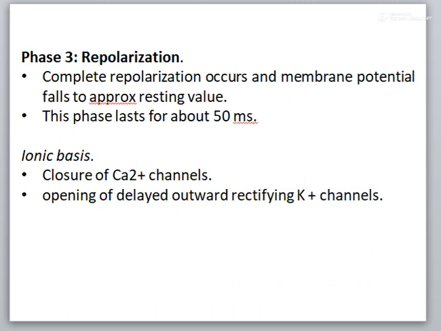In this phase, complete repolarization occurs and the membrane potential falls to approximately the resting value, and this phase lasts for about 50 milliseconds. It is due to closure of the calcium channel and opening of the delayed outward rectifying potassium channel.